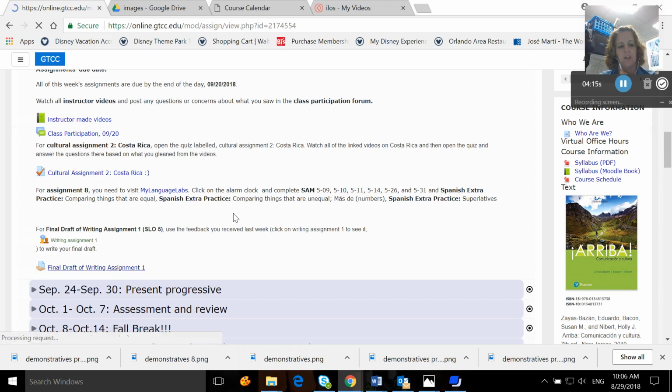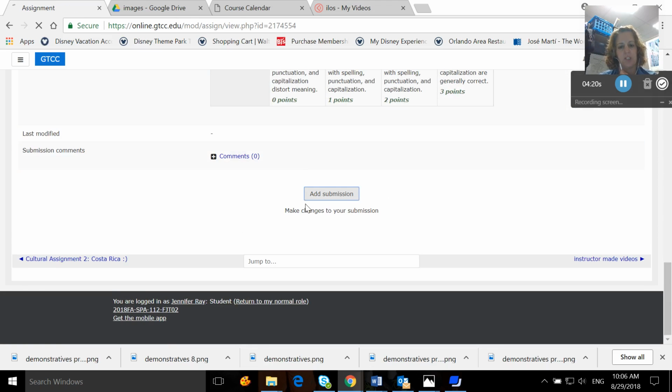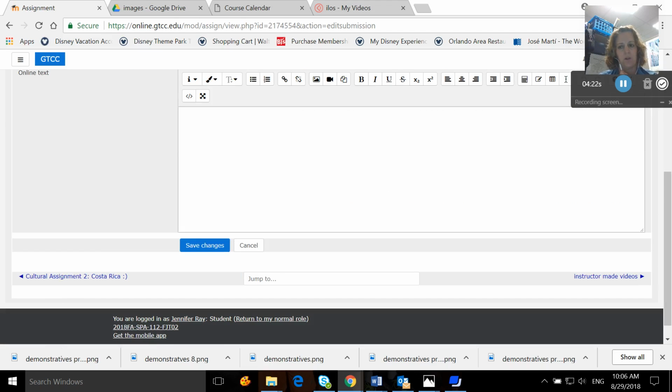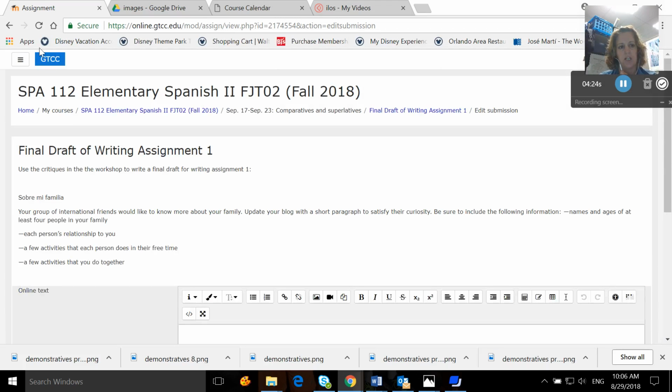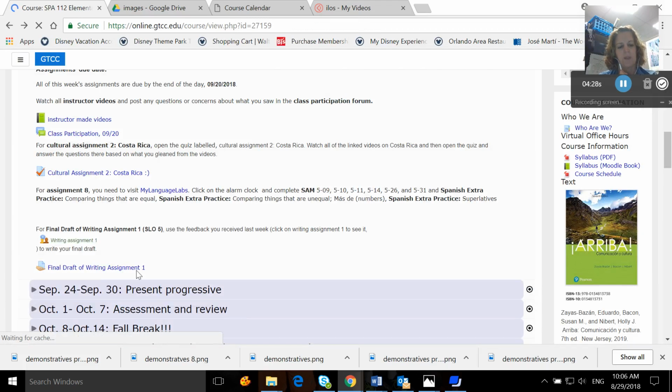when you're ready, you'll take that draft with the changes made and you'll hit add a submission, and then you'll paste your corrected draft here and hit save changes, and then it will come to me and I will use the rubric to score you. Okay, and that's everything that you have to do for week 6.